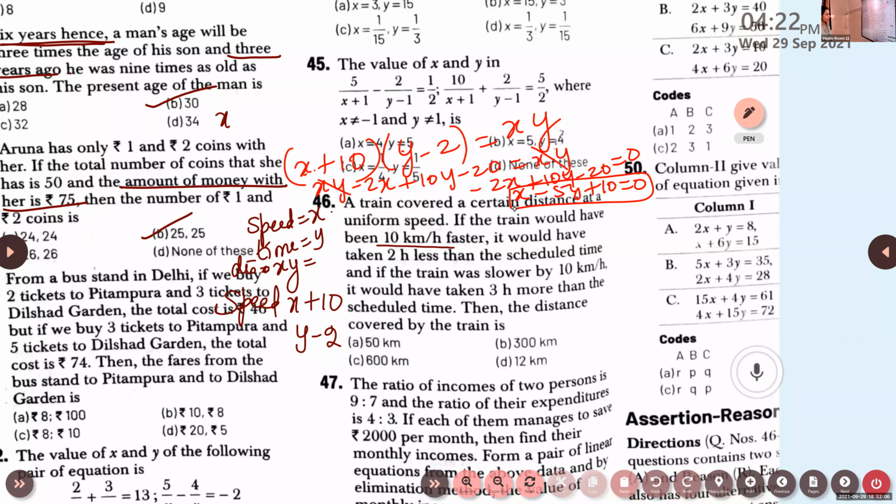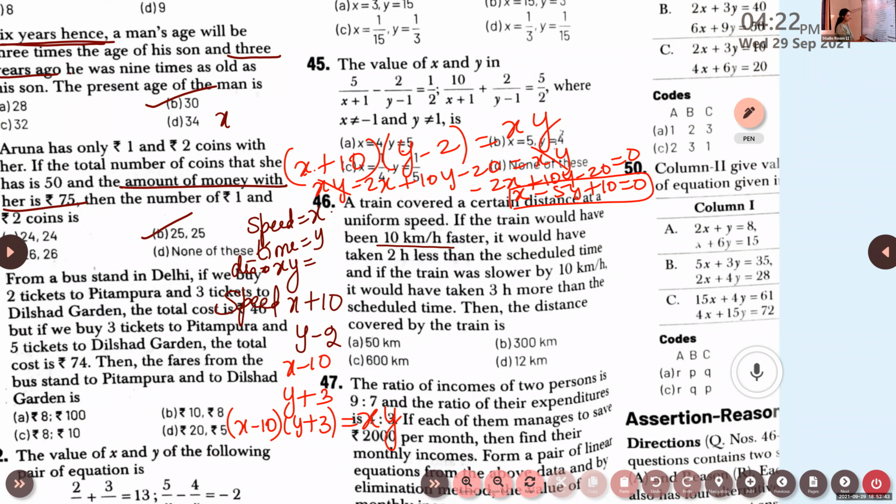Similarly, solve the second equation. What is the second situation given here? If the train was slower by 10 km per hour, it would have taken 3 hours more. So speed is decreased by 10, x minus 10. Time taken is y plus 3. But the distance is speed into time. So x minus 10 into y plus 3 will be equal to the distance xy. Again, open the bracket and simplify. You'll get the second equation.